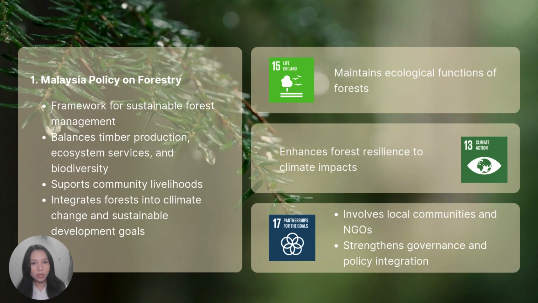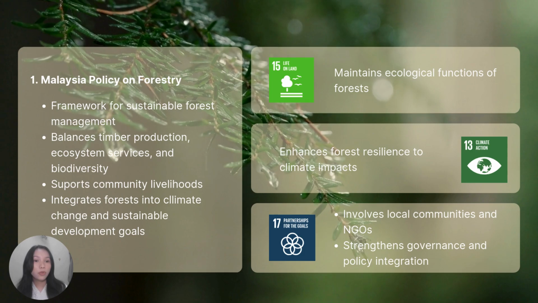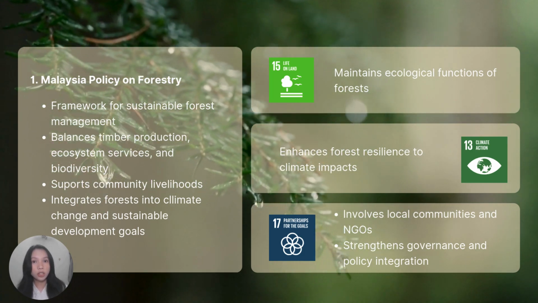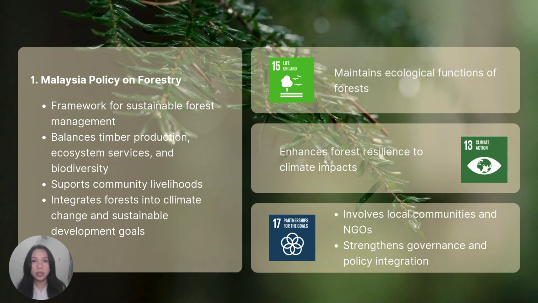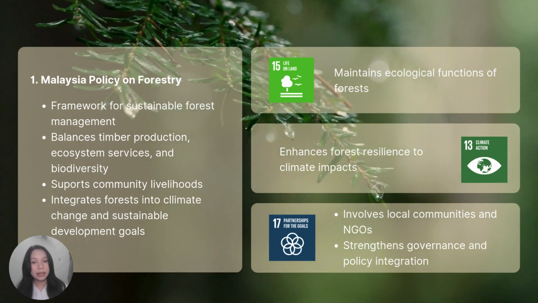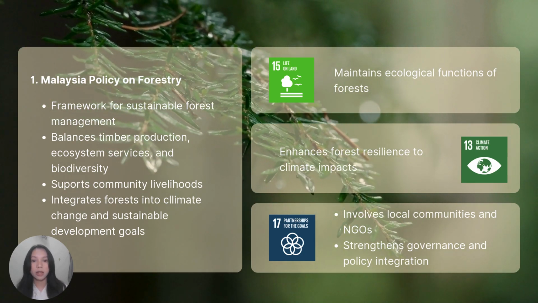This policy is closely linked to SDG 15, Life on Land, as it focuses on protecting forests and maintaining their ecological functions. It also supports SDG 13, Climate Action, as healthy forests store carbon and help reduce greenhouse gas emissions, contributing to climate mitigation and adaptation.